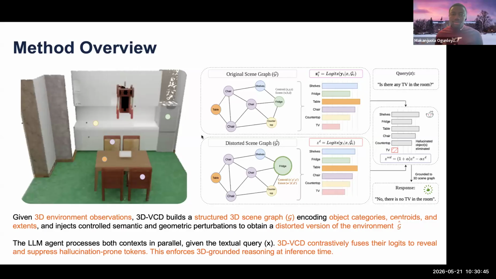Here we present an overview of our 3D VCD method. Given 3D environment observations, 3D VCD builds a structured 3D scene graph encoding object categories, centroids, and extent. Our method then creates a distorted version of this scene graph as a negative context by injecting semantic and geometric perturbation. We then perform contrastive decoding on both inputs before generation, such that hallucinated generation is suppressed and correctly grounded tokens are amplified. For example, on the right, when the user asks about the presence of a TV in the room, our method was faithful in grounding the question to the 3D scene and providing the right response. More details about our method can be seen in our paper.